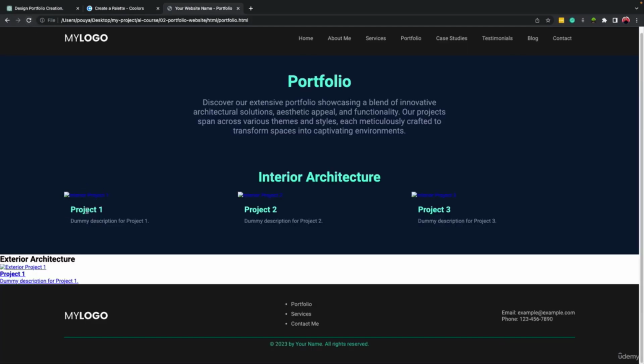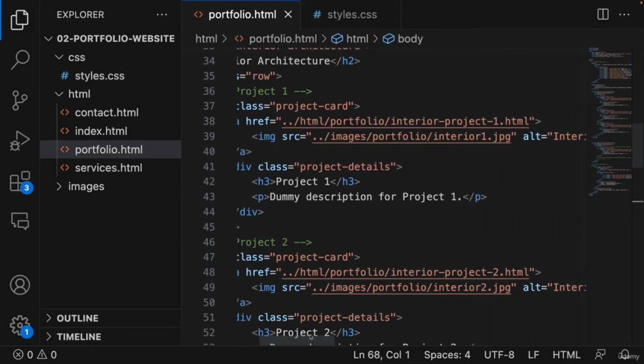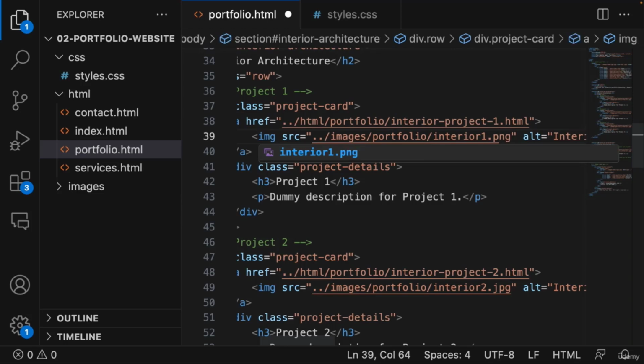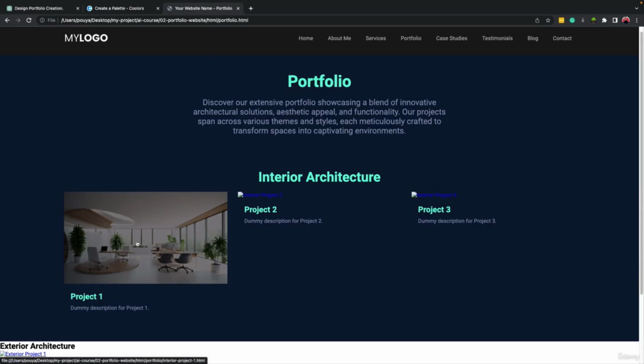Okay, it made the changes, but we don't see the images. Okay, let's come here. So we changed the address probably for the images. Okay, it wrote down JPG. Because of that, we don't see it. So if we change the first one to PNG, we must be able to see the image, right? Okay, and you see when we hover the mouse on it, it gets darker and it is clickable.